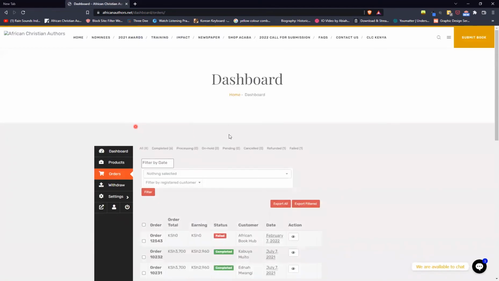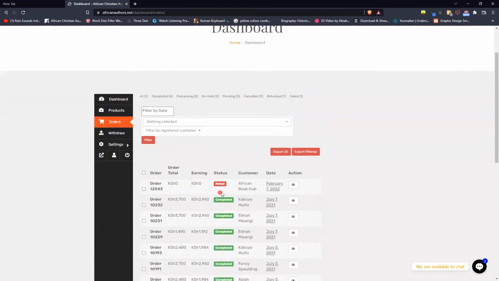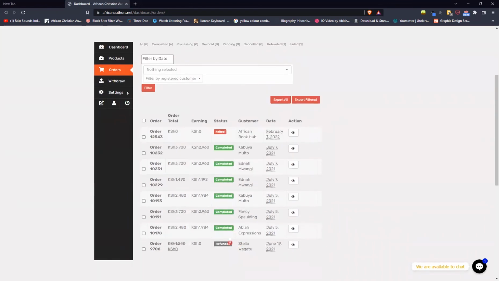So we can see the orders here. And here you're able to see if the order is completed, then it will appear as completed. If there was a refund to the reader or the customer, then it will appear here. If an order failed, then it also appears here. But for the completed orders, you'll be able to see the date that the orders came through, as well as the name of the customer that purchased.